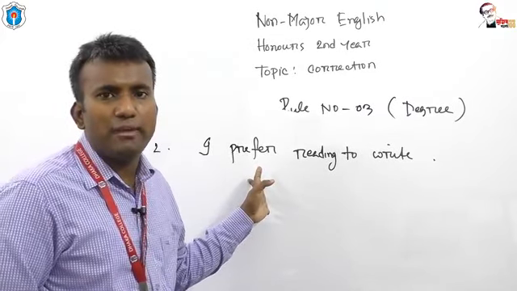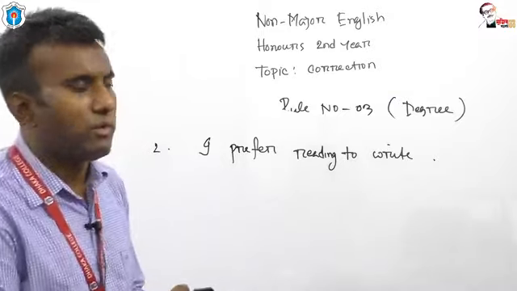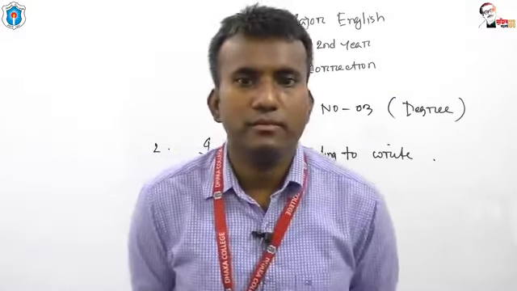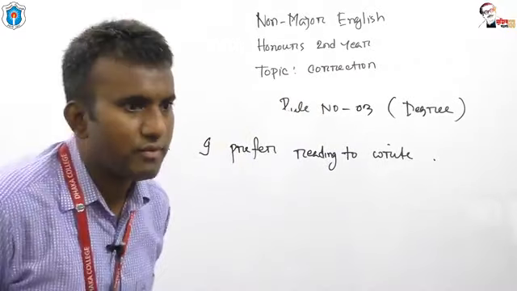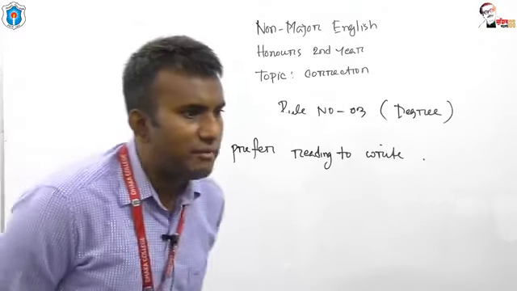My dear students, I have a question whether this sentence is grammatically correct or not. Write down: I prefer reading to write. Write down your answer, my dear students.